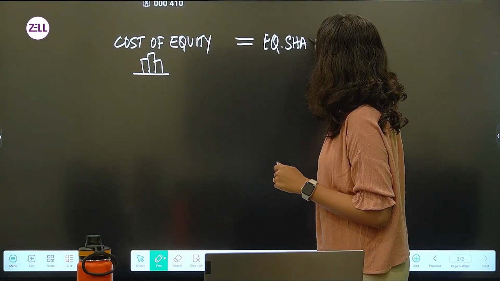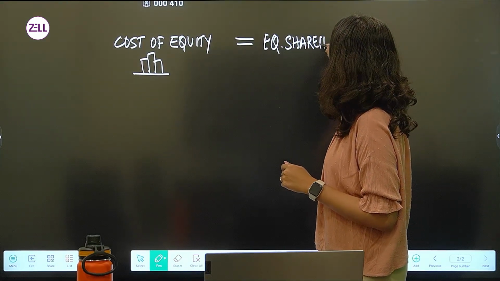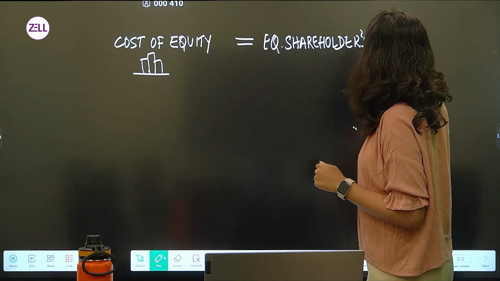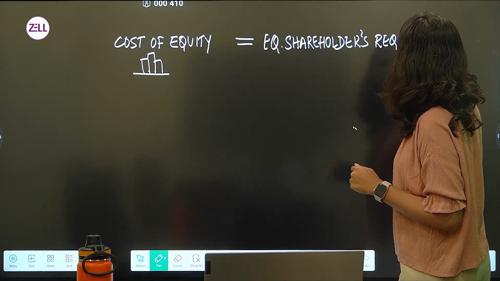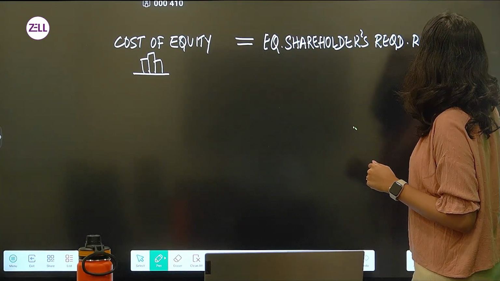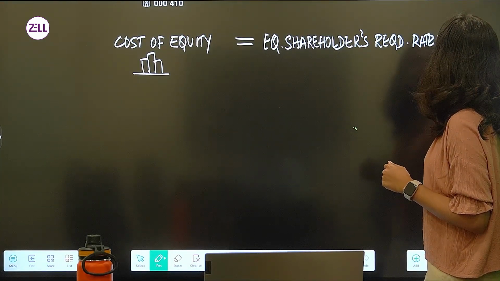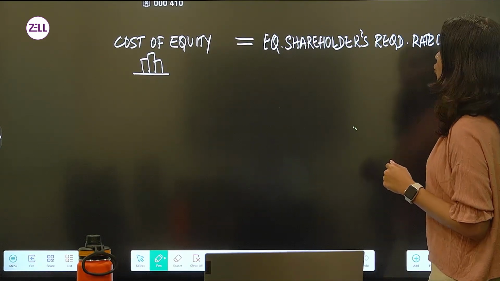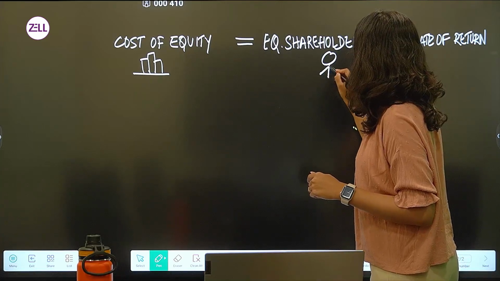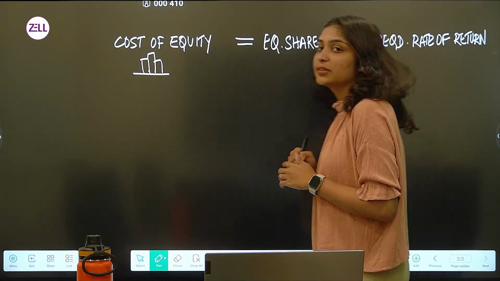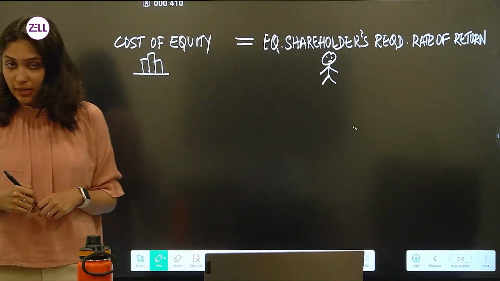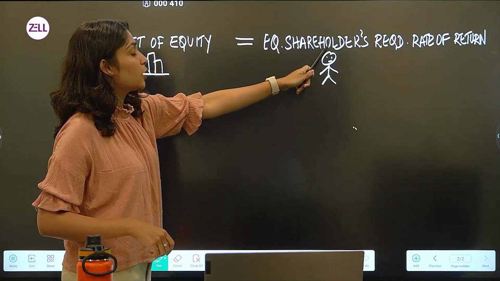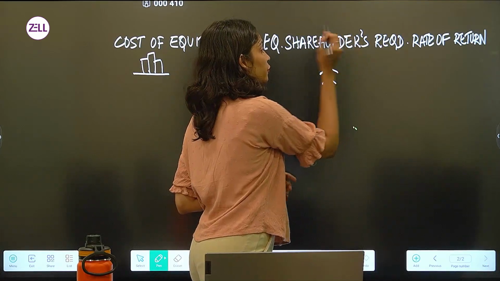equity shareholders required rate of return. Alright, so it is just the point of view that is changing. So for the company it is cost of equity, for the investor it is equity shareholders required rate of return.